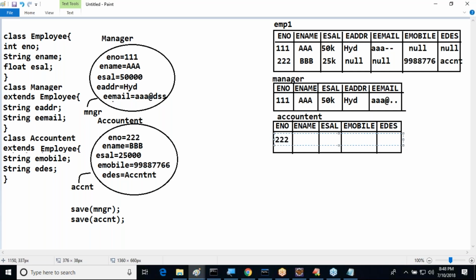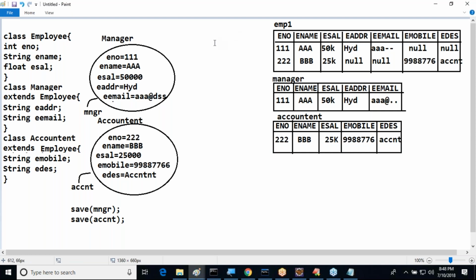222, BBB. Salary might be 25K. Mobile number. Designation. Like this here we provided. So this is approach one.